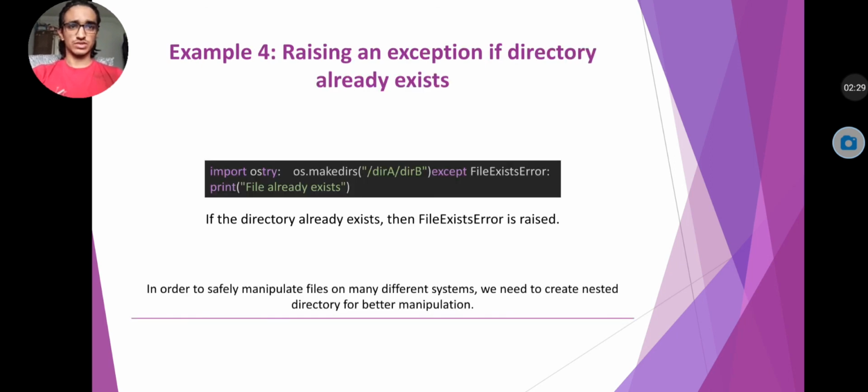Here is our last example, raising an exception if directory already exists. Here is also code you can see. If the directory already exists, the FileExistsError is raised.